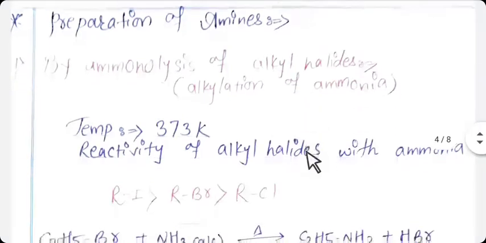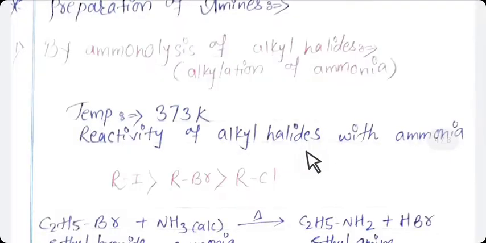Now, reactivity of alkyl halide with ammonia: you have seen RI reacts easily with ammonia as compared to RBr and RCl. Means alkyl iodide reacts very fast with ammonia, then alkyl bromide reacts, then alkyl chloride reacts.